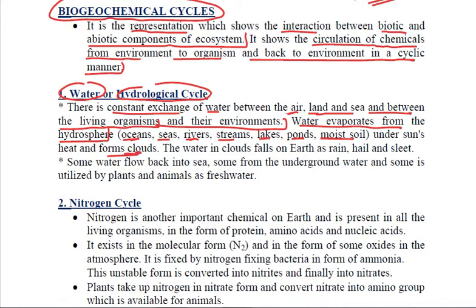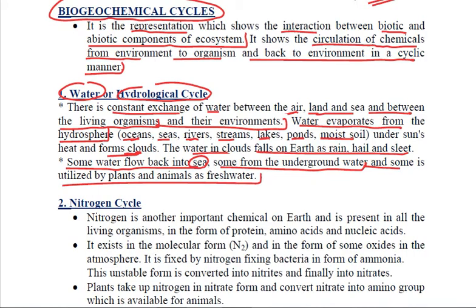Now when these clouds become heavy and big, the water in these clouds falls back on earth as rain, hail or sleet. Some water flows back into the sea, some forms the underground water, and some of the water is utilized by plants and animals as fresh water. So this is a continuous process going on in our environment, and this water is cycled. This is called the water cycle or the hydrological cycle.